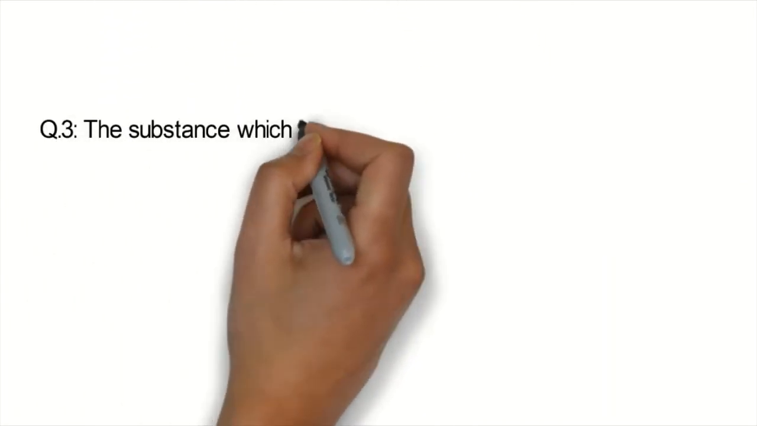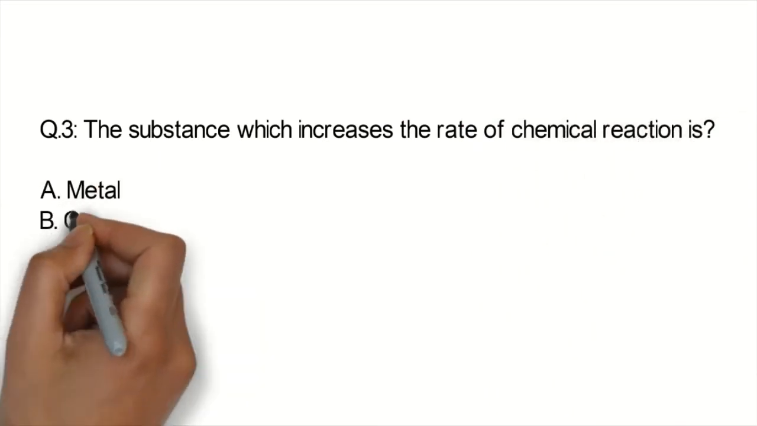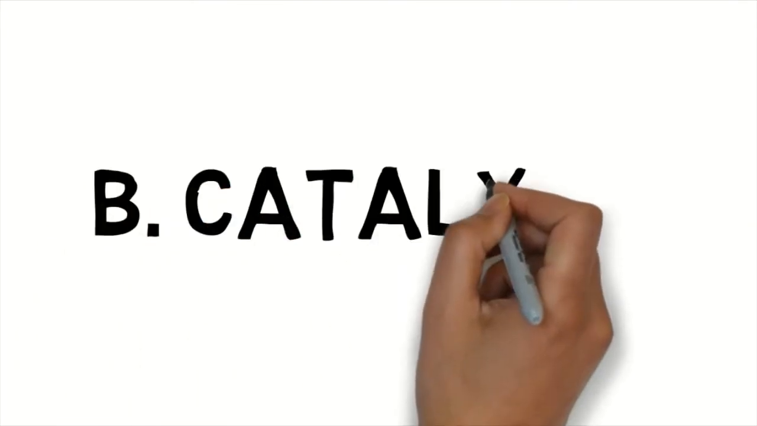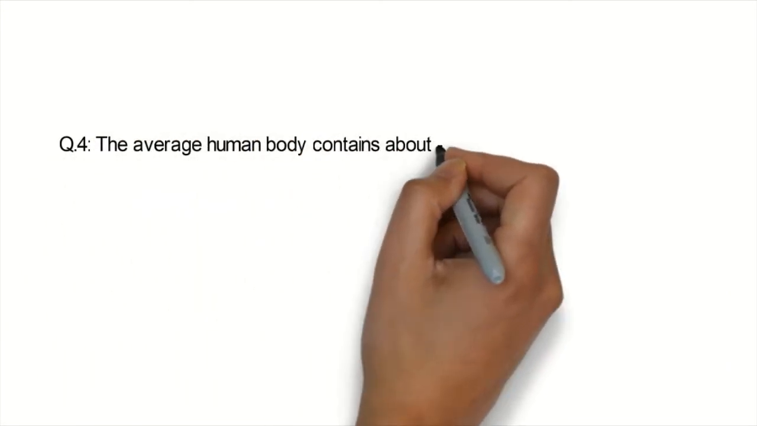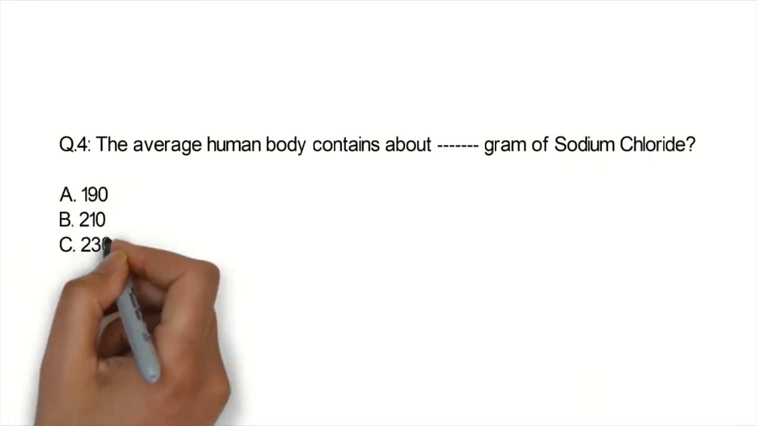Question number 3. The substance which increases the rate of chemical reaction is metal, catalyst, alloy, enzymes. And the correct option is B, catalyst. Question number 4. The average human body contains about dash gram of sodium chloride. 190, 210, 230, 250. And the correct option is D, 250.